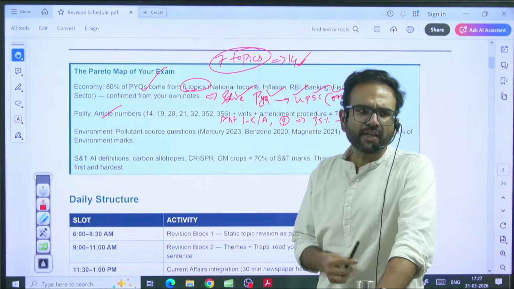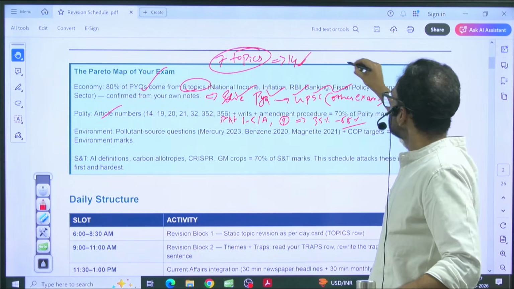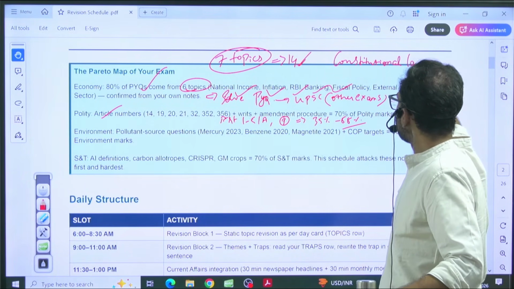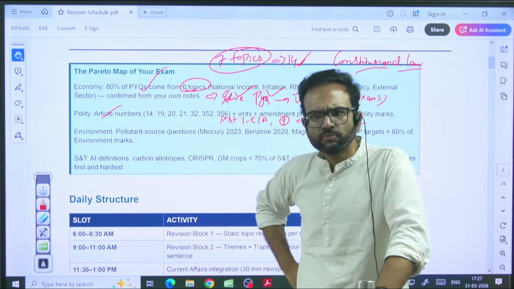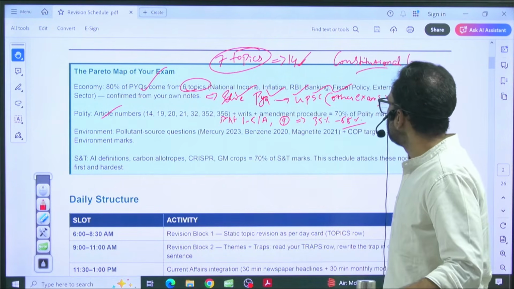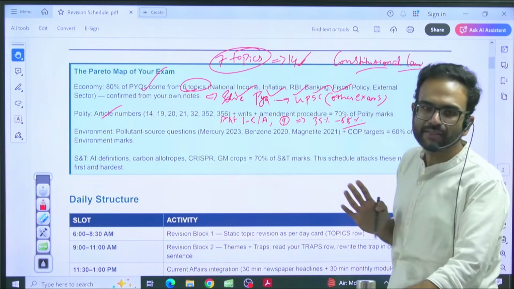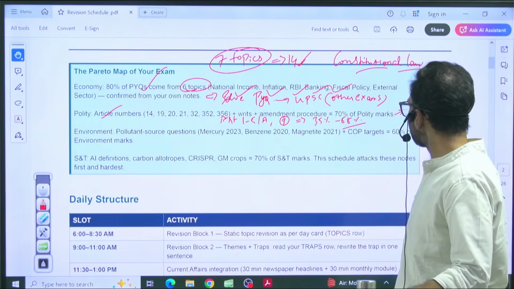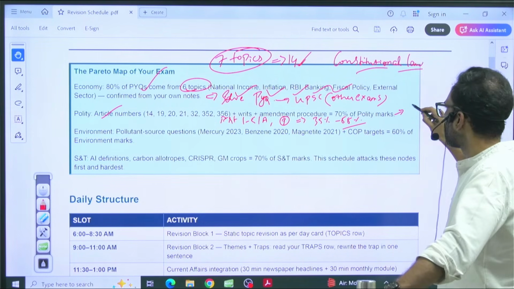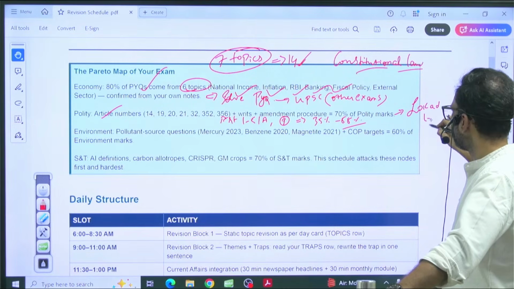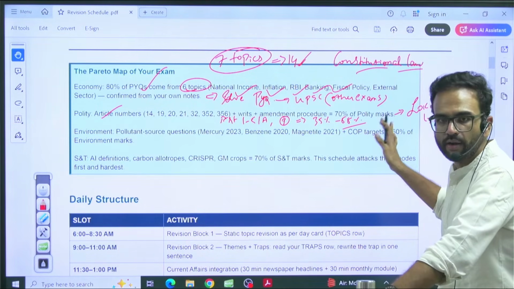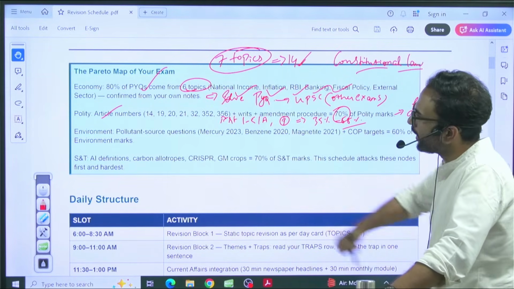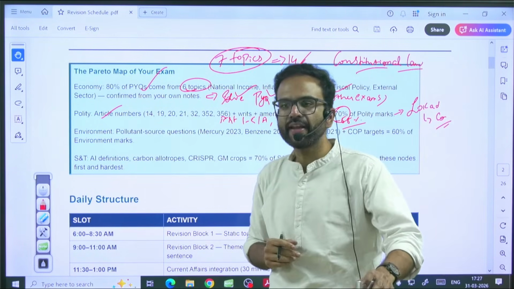So, in the previous year questions of mains, if there are any constitutional law based questions, please pay attention to those. Alright. Finally, if all these topics are over, you can move towards fringe areas like, let's say, Lok Adalat or the Consumer Protection Act, which we covered already in our current affairs modules. So 70% of the marks in polity come from these very basic areas.